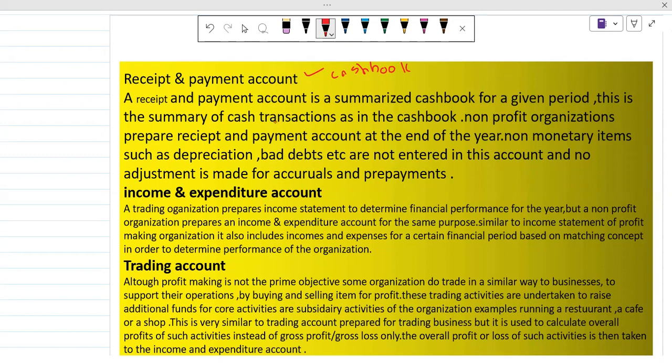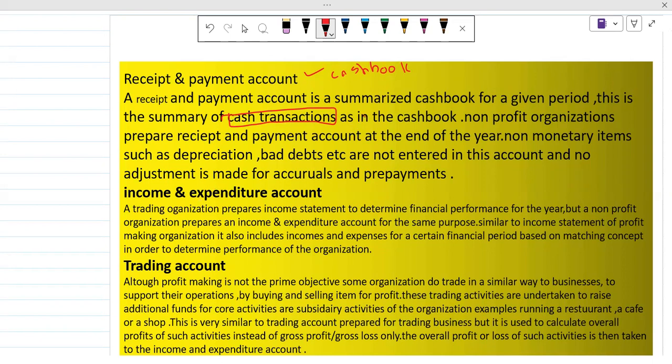This is a summary of cash transactions. Every transaction which is paid or received in the form of cash will be added into the receipt and payment account.